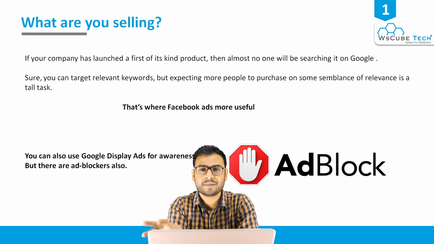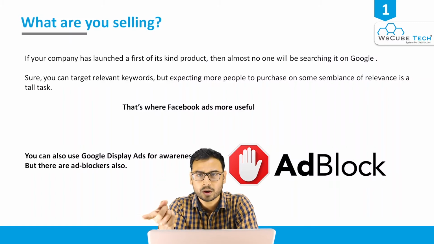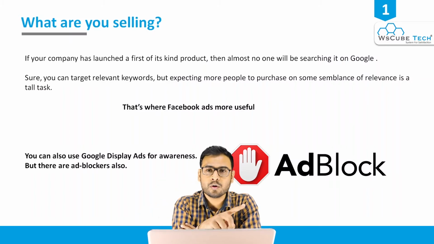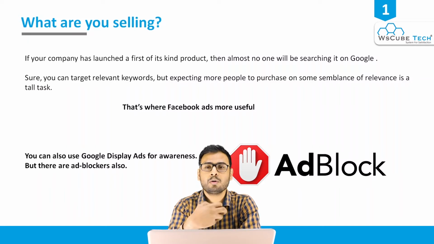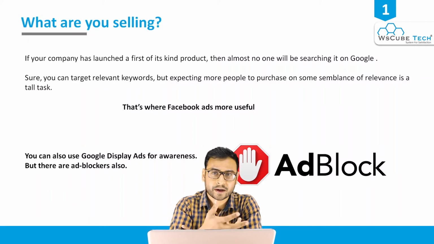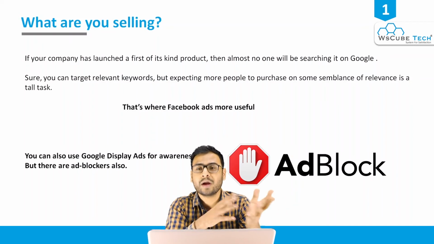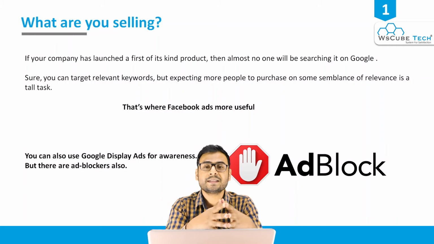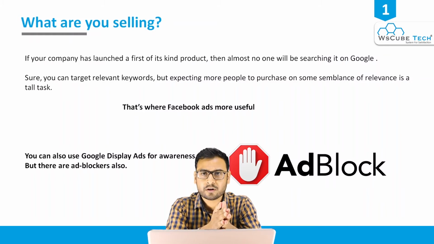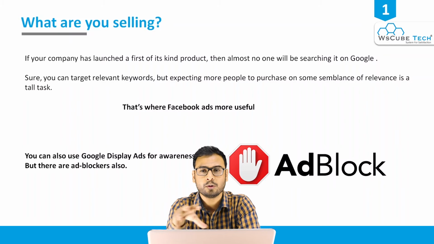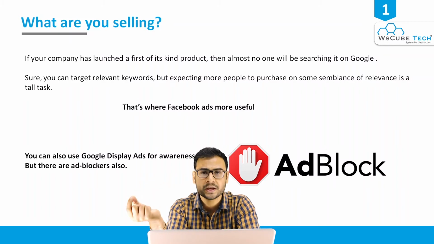So in this specific case, we will not advertise on Google, we will advertise on Facebook, because there we will be able to create awareness, tell people about our product, and define what our product is all about and how it is going to help them. We can easily define all these things in Facebook ads and show our ads to deserving candidates, to the prospects. These things are not going to happen in Google, because that is a keyword-based approach.